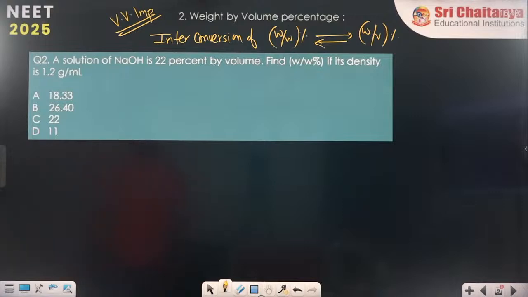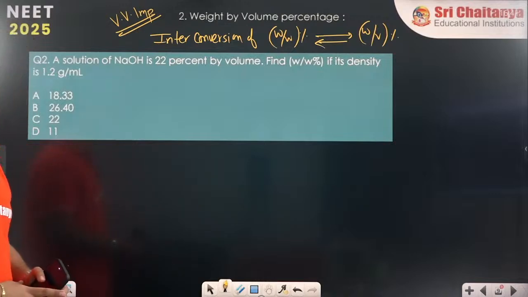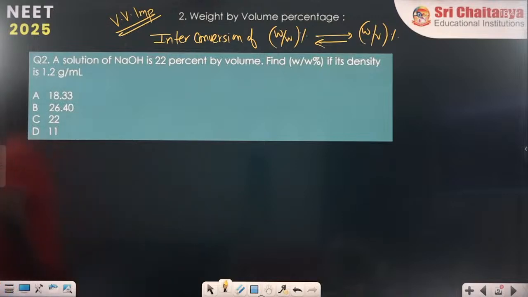Yes, Harita. Percentage always means per 100 gram. Percentage is always out of 100. Percentage is never out of any other number. A solution of NaOH is 22% by volume. Find weight by weight percentage if the density of the solution is 1.2 gram per ml.